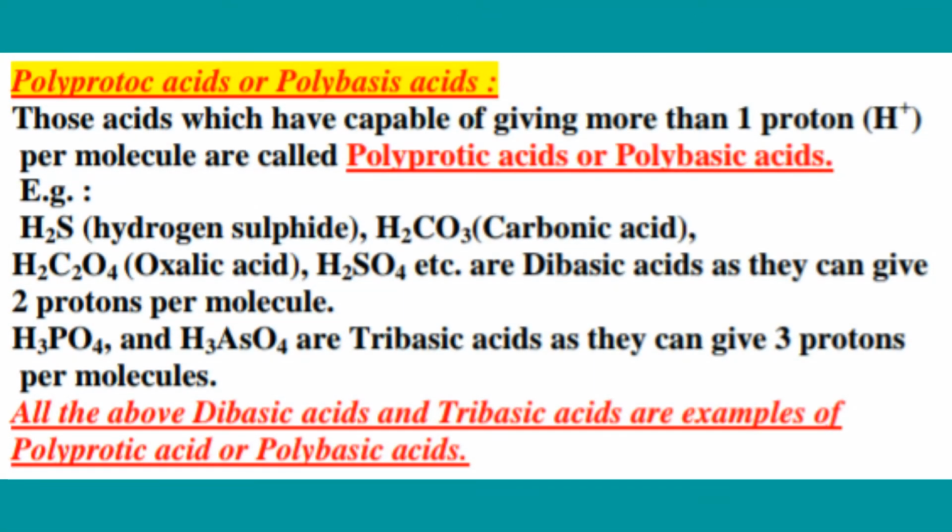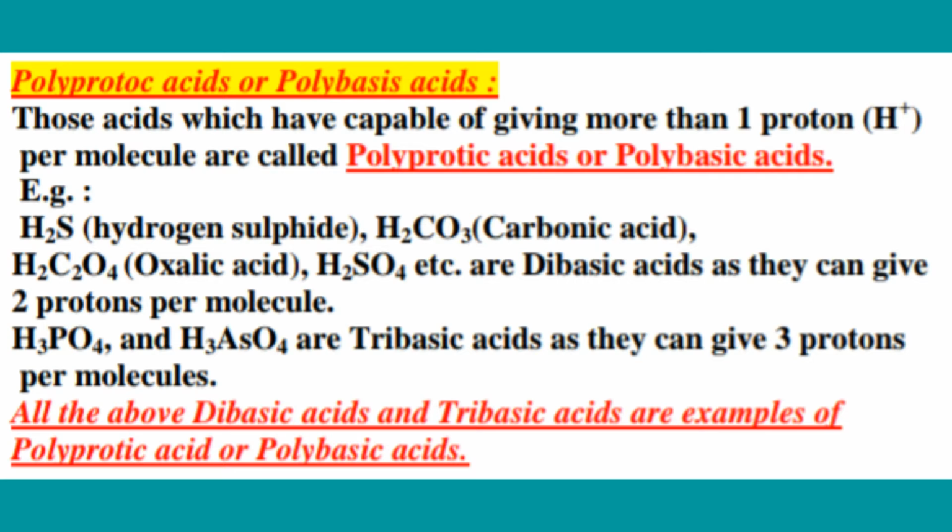Next is polyprotic acids or polybasic acids. Those acids which are capable of giving more than one proton per molecule are called polyprotic acids or polybasic acids. For example, hydrogen sulfide, carbonic acid, oxalic acid, sulfuric acid, etc. are dibasic acids as they can give 2 protons per molecule.